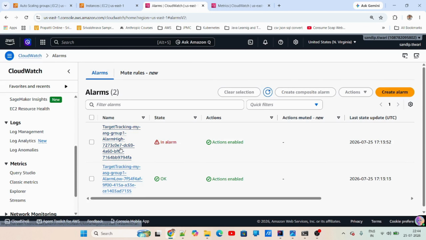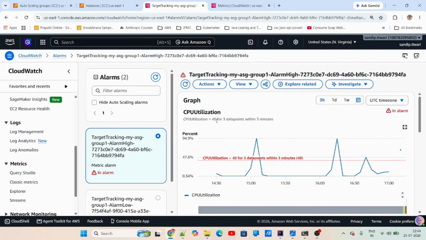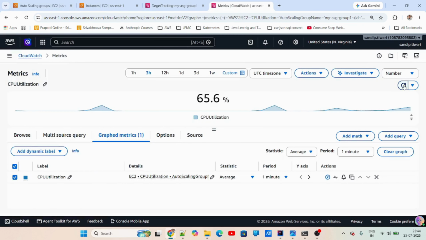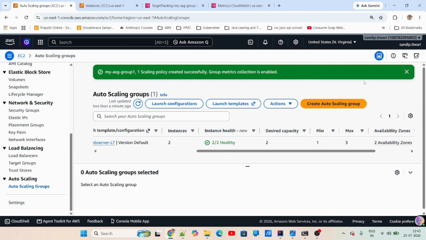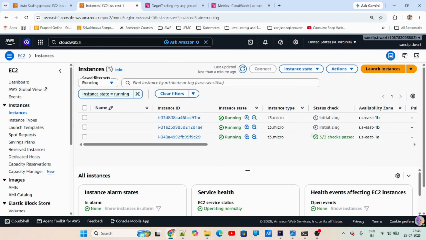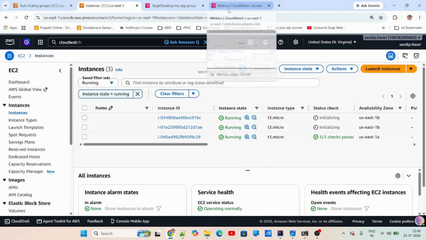Right now, the alarm is again high, as we can see here. So basically, it is again greater than 40. There was another check within 3 minutes. So now there will be another trigger, which will increase the desired capacity. And if I go into the metrics, as you can see, it is 65.6 now. Desired capacity to 3. Now it is the number from 2 to 3. And here you will have one more instance in the running state. So this is how the scale out process works.